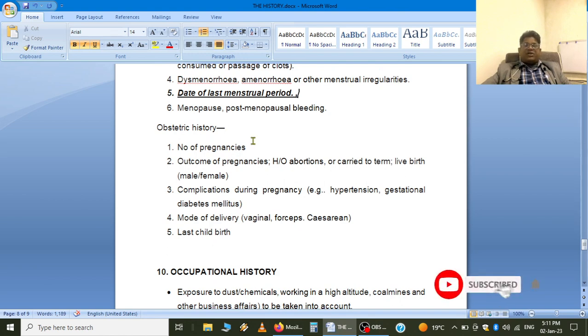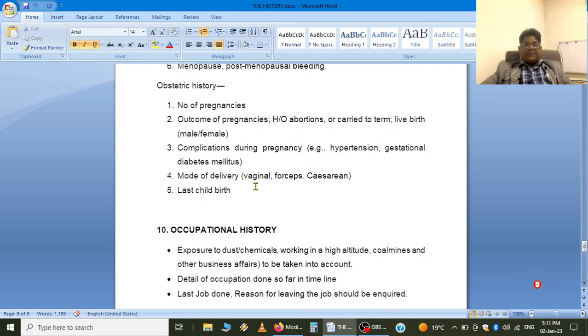Obstetric history is very, very important. How many pregnancies she had, what were the outcomes of the pregnancies, history of abortions or carried to term, history of live birth, male and female child, any complication observed during pregnancy like hypertension, gestational diabetes mellitus, mode of delivery, was it vaginal, was it a forceps delivery, was it cesarean delivery, and last childbirth. All these things have important importance during clinical history taking.